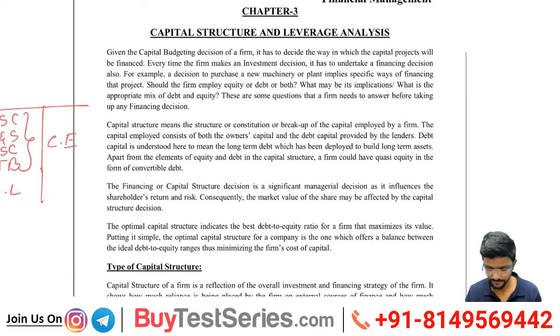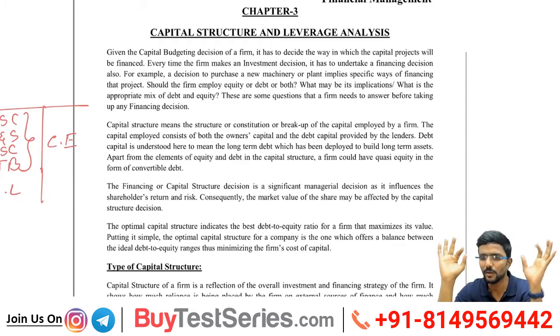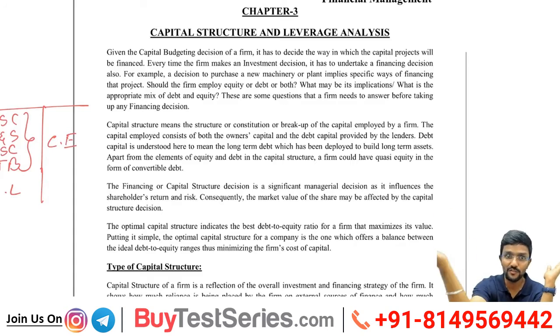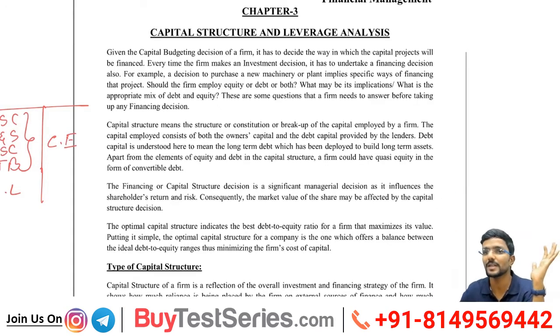Optimal capital structure indicates the best debt to equity ratio for a firm that maximizes its value. Putting it simply, the optimal capital structure for a company is the one which offers a balance between ideal debt to equity, thus minimizing the firm's cost of capital. So now I should decide my optimum capital structure. Optimum means the best capital structure where the value of the firm will increase. How will the value of the firm increase? When your cost of capital is low.